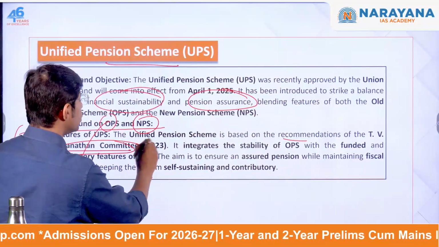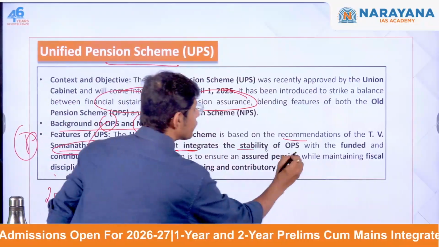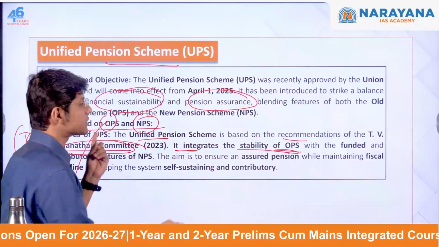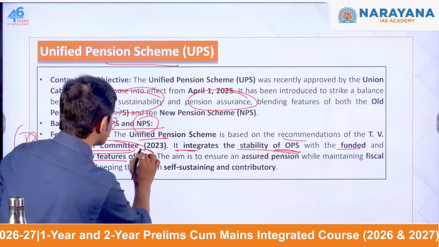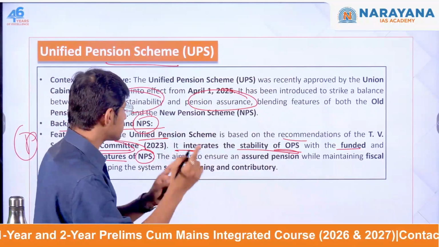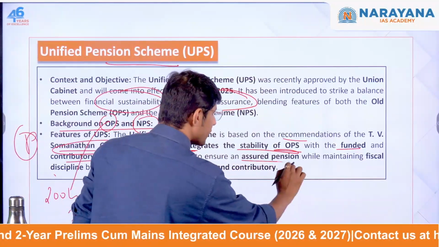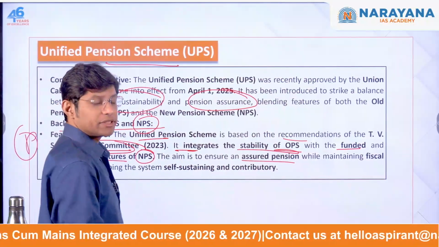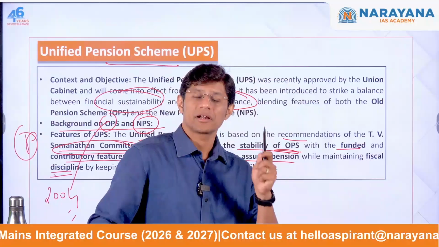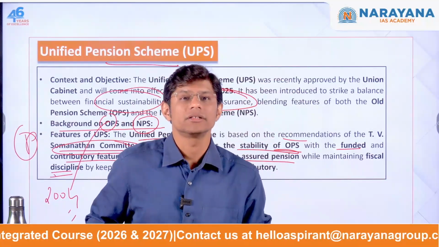So this UPS integrates the stability of the OPS, which we discussed, with the funded and contributory feature of the NPS. The aim is to ensure assured pension while maintaining fiscal discipline, which means the government should not be under tremendous financial burden.